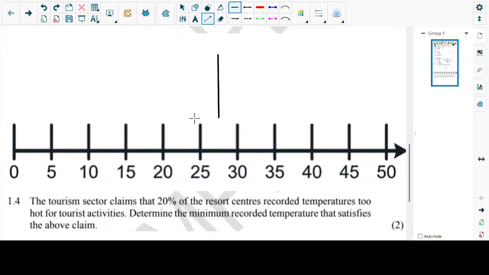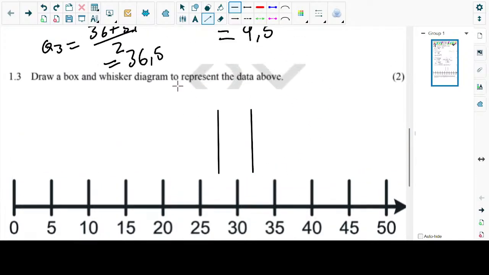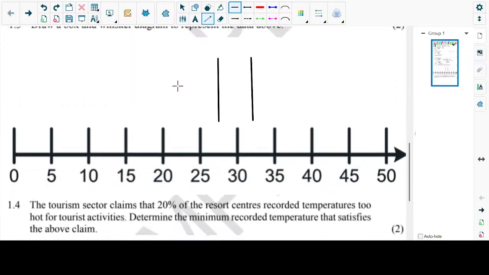I don't want my examiner to penalize me again. Then we have 36.5.